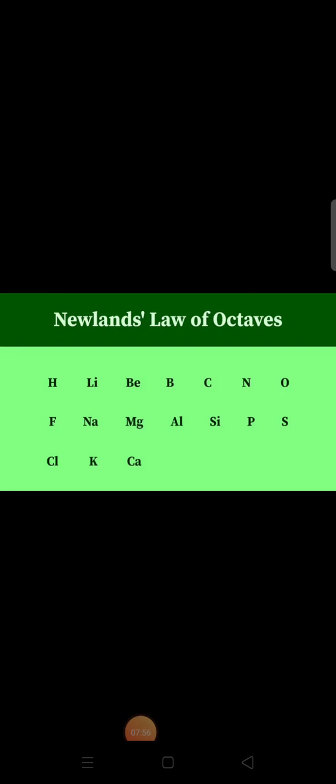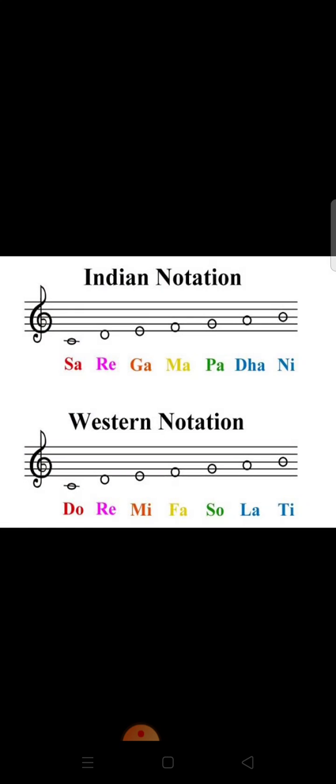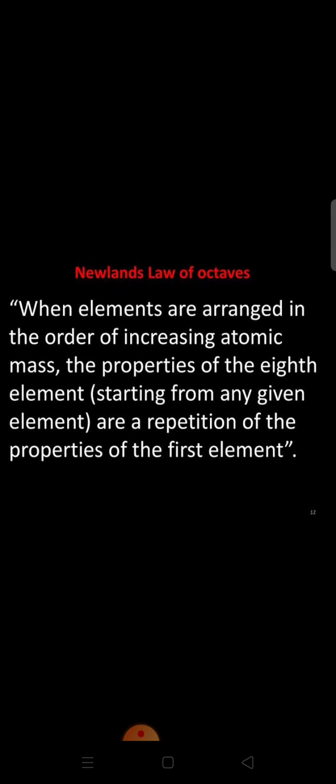Again, if we take sodium as the first element, then the 8th element from it will be potassium, right? Now according to Newlands' law of octaves, these 2 elements must have similar properties. This has actually been found to be so. In fact, all 3 elements, lithium, sodium and potassium, have similar properties. So this is the actual law of Newlands, which was called Newlands' law of octaves.